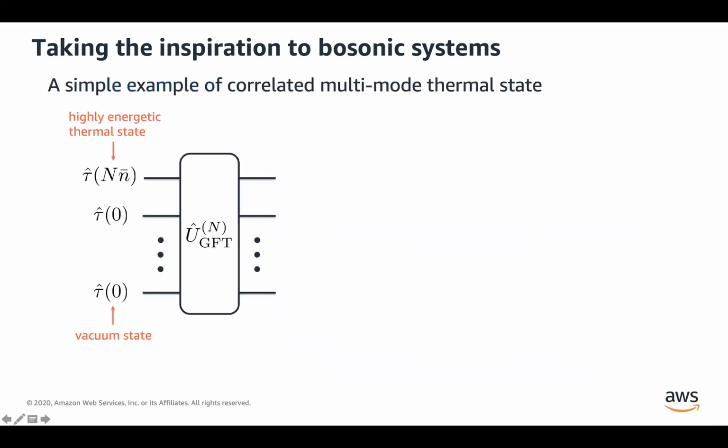And a simple example of this correlated multimode thermal state is constructed in the following way. We can think of a very dramatic way of imposing an energy imbalance. We can consider inputting all the energy in the first mode and setting all the other modes to be in the vacuum state. So this initial energy imbalance can be redistributed through this Fourier transformation. And in the end, every mode has n bar photons on average.